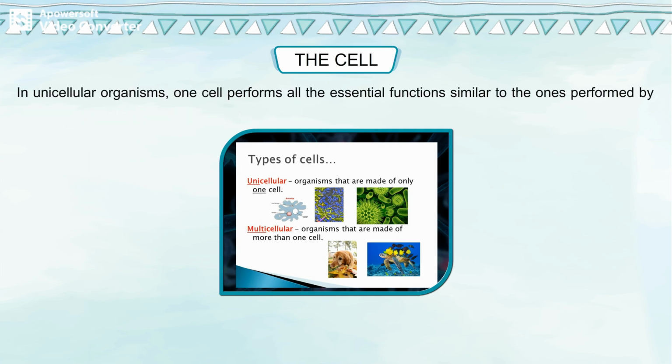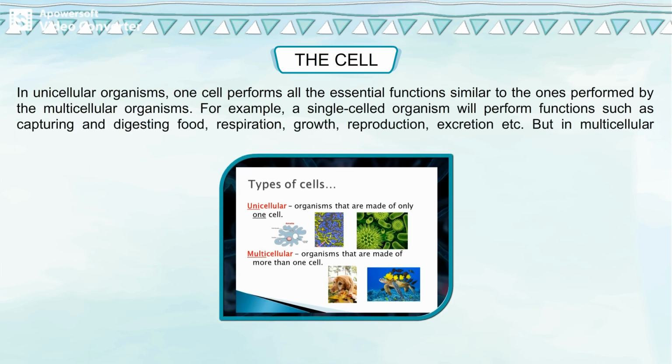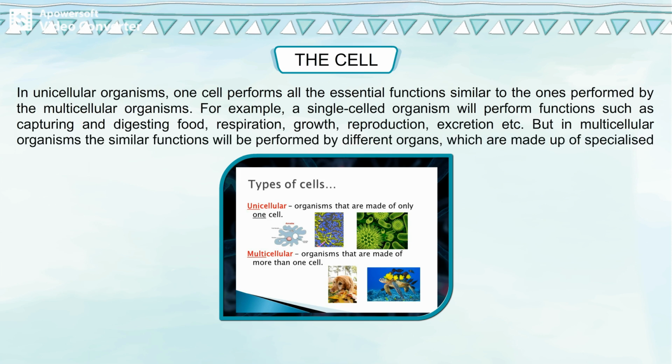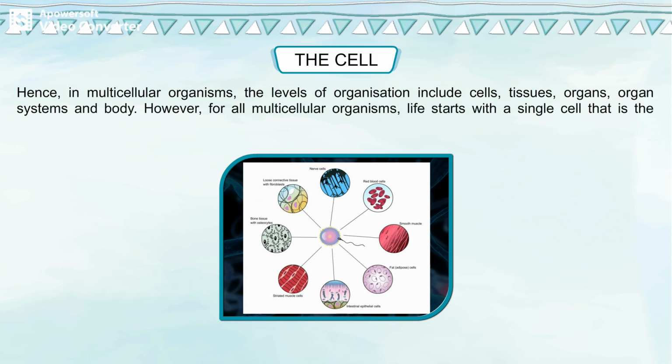In unicellular organisms, one cell performs all the essential functions similar to the ones performed by the multicellular organisms. For example, a single-celled organism will perform functions such as capturing and digesting food, respiration, growth, reproduction, excretion, etc. But in multicellular organisms, the similar functions will be performed by different organs, which are made up of specialized cells. Hence, in multicellular organisms, the levels of organization include cells, tissues, organs, organ systems, and body.